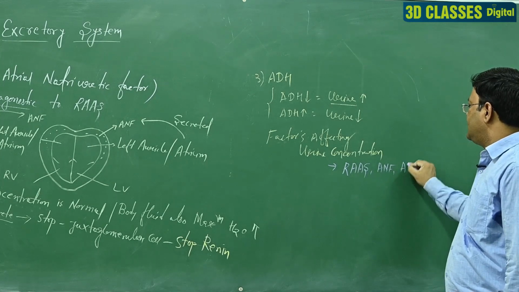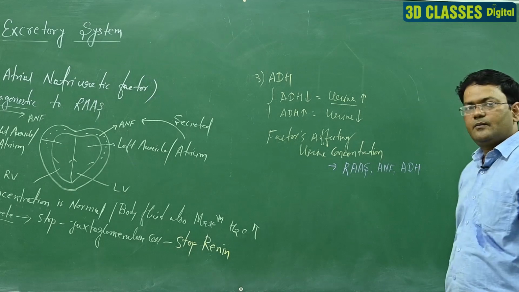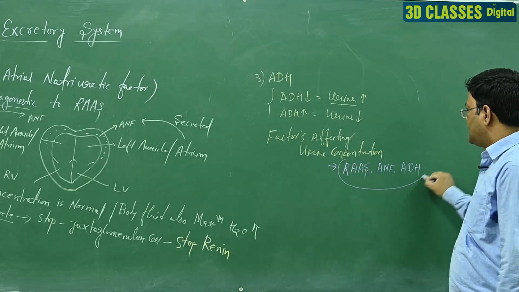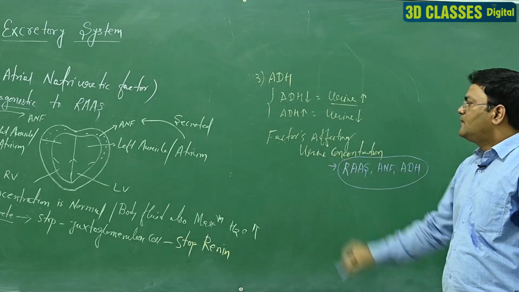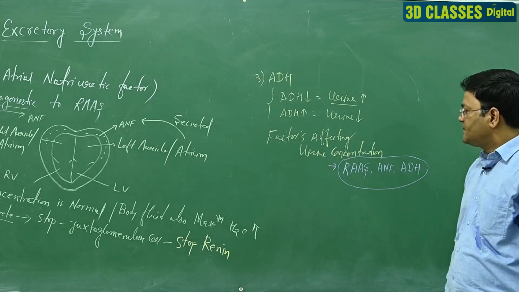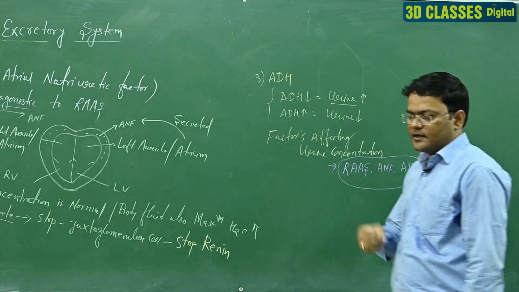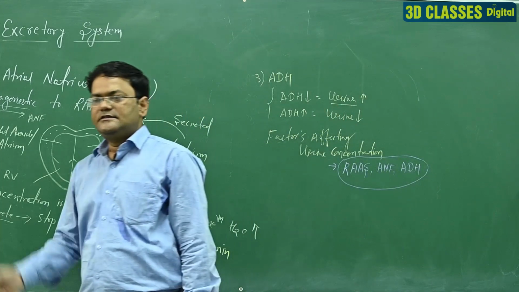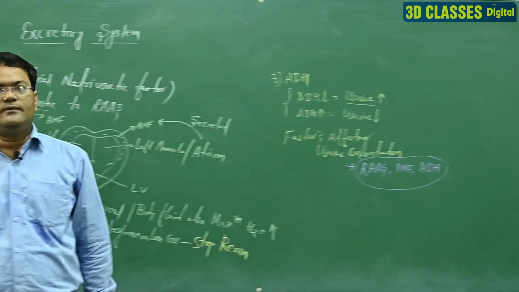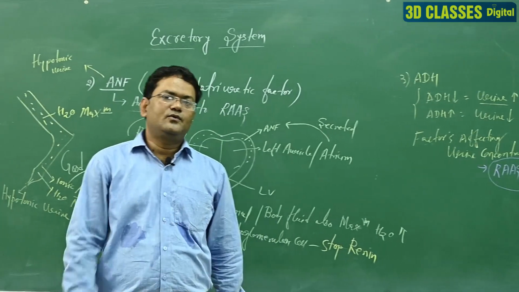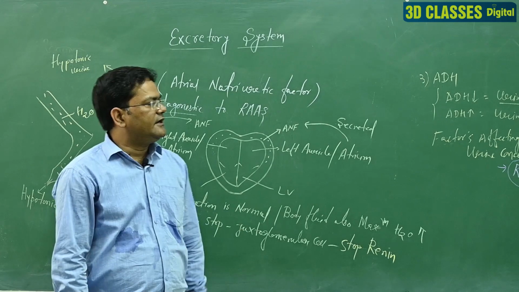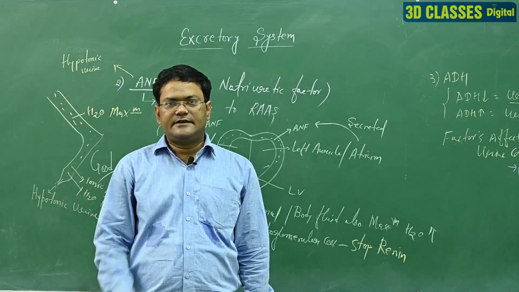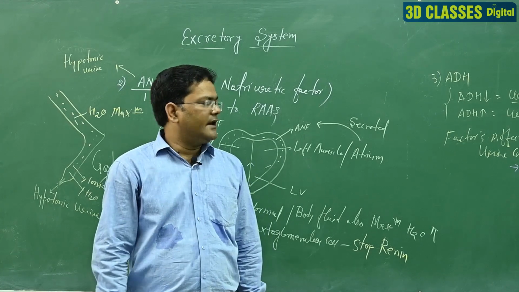And third is ADH, which depends upon food material and hormonal action. These three factors are responsible for urine concentration, and they depend upon the concentration of the body fluid. If the body fluid changes, the factor changes, and if body fluid is normal, then ANF is activated. You have to understand RAS, ANF and ADH.